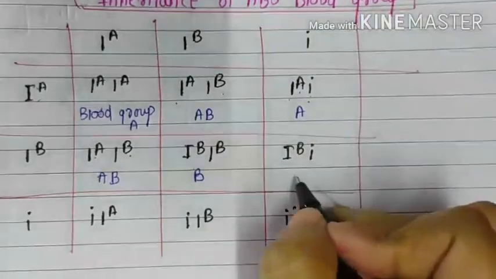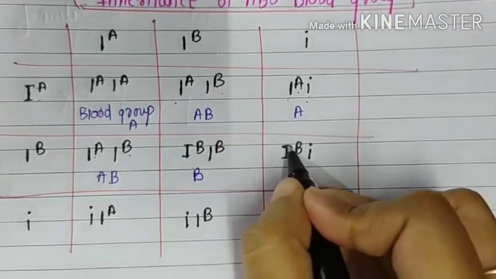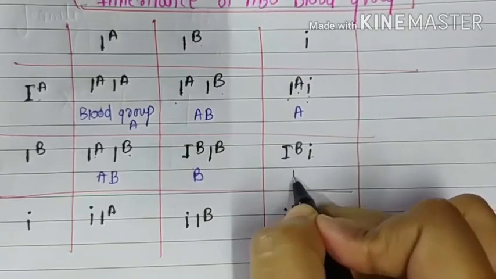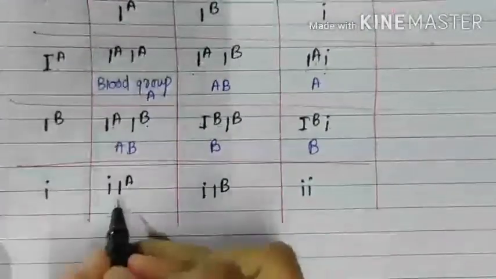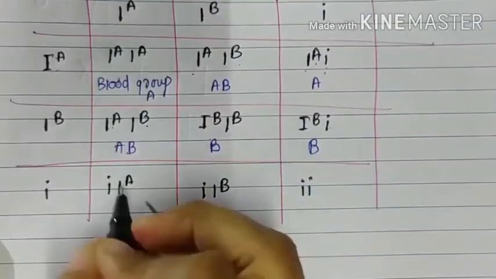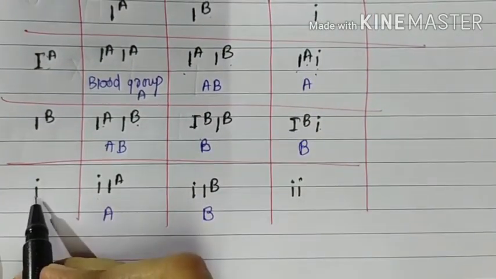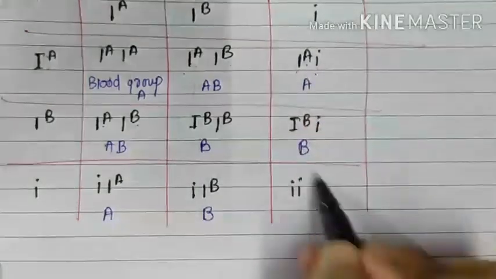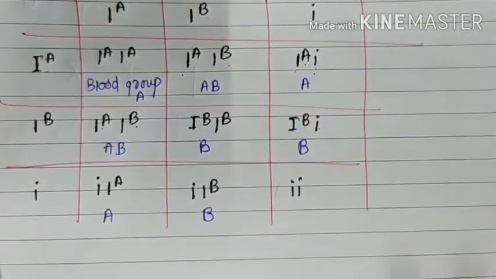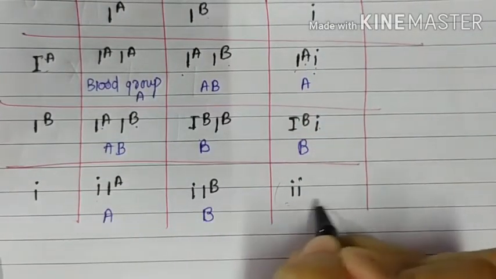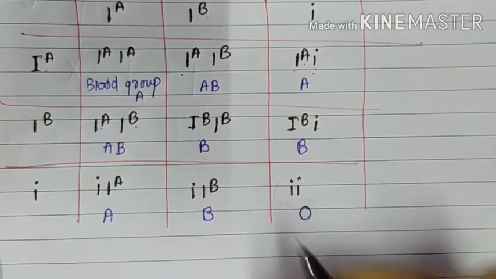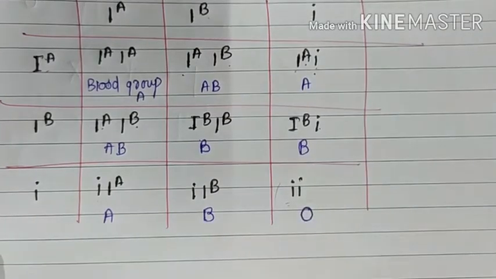Then IA i, here A is dominant, so A. Next IB i, here B is dominant, so B. And i i. In this way we have seen how these phenotypes and genotypes are formed.